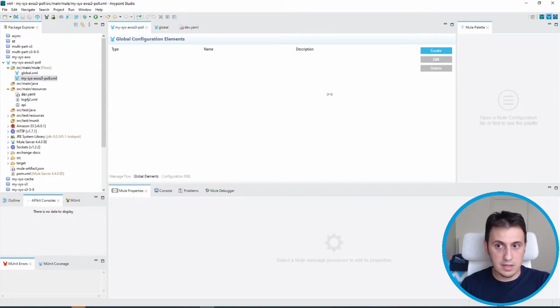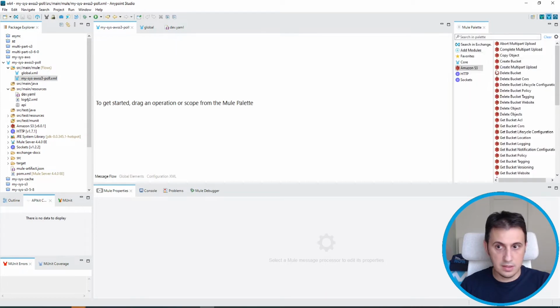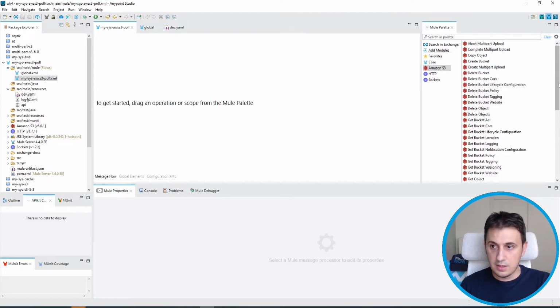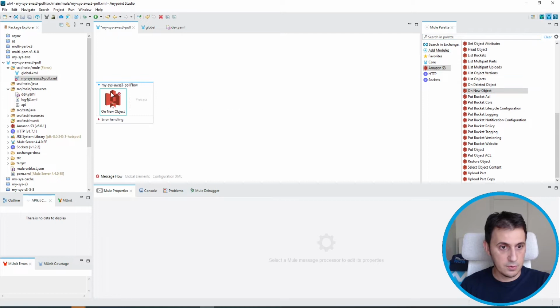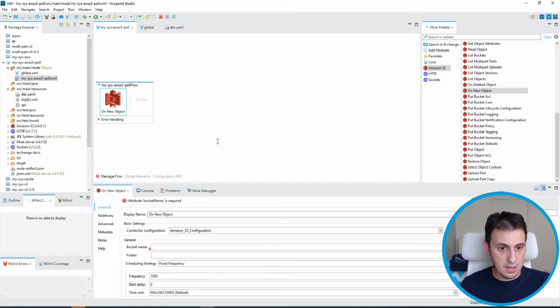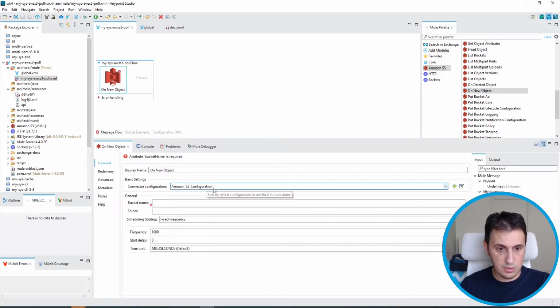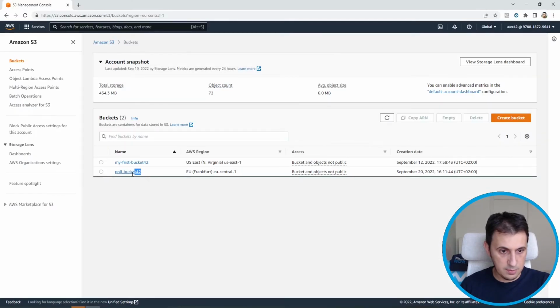So now I need to create a new flow that triggers every time I put a new file on S3. So I have to use on new object. Okay, I configure with Amazon S3 the bucket name. Let's pick the bucket name, poll bucket.